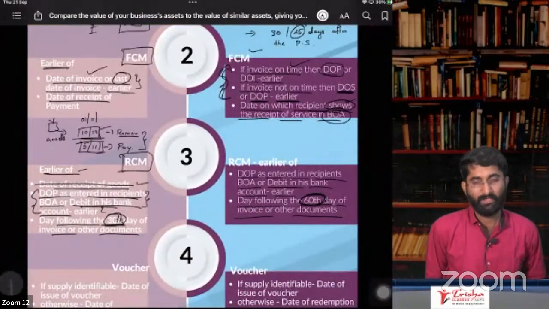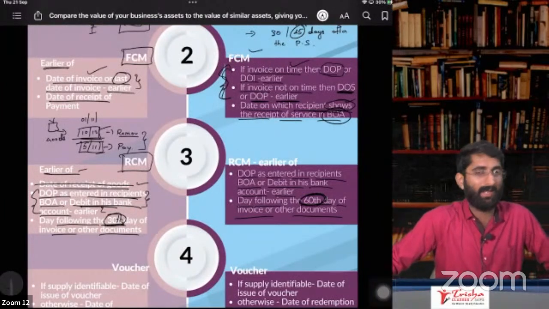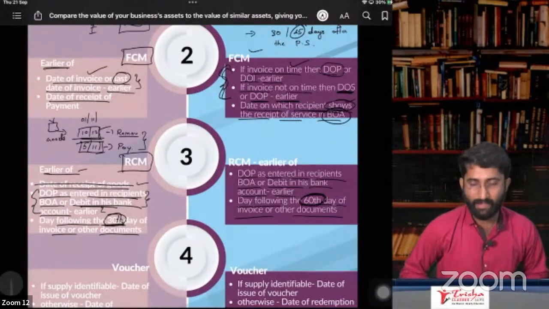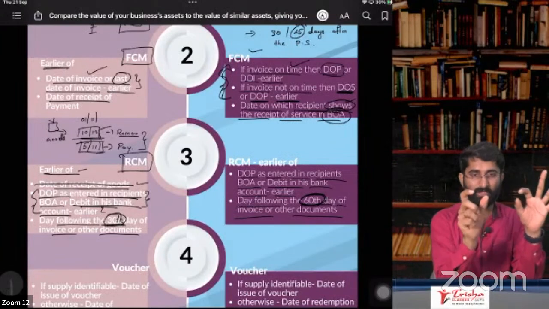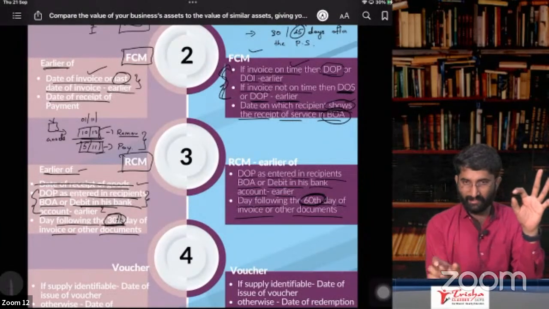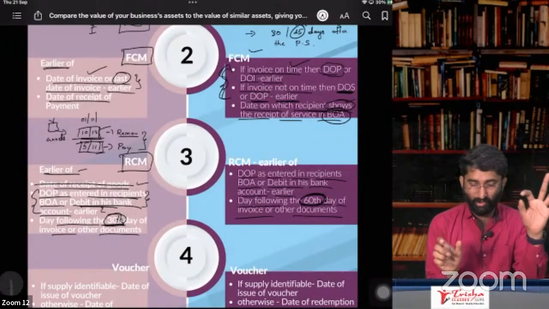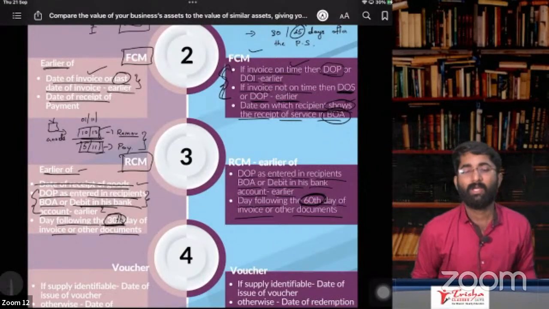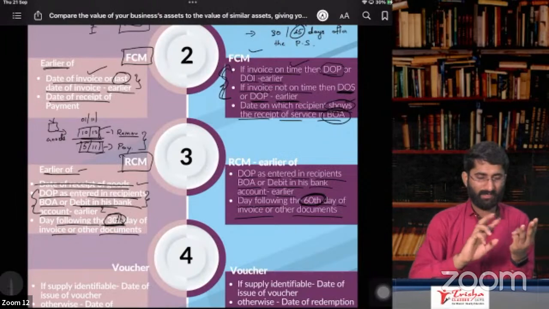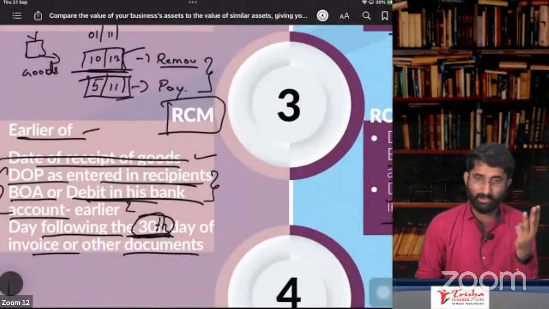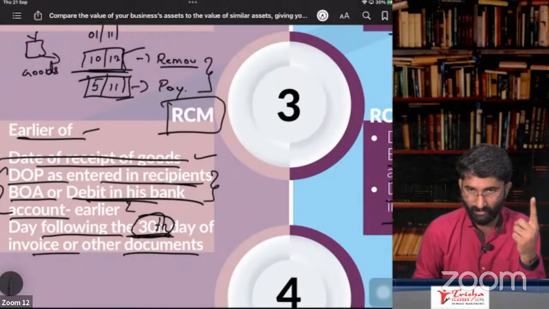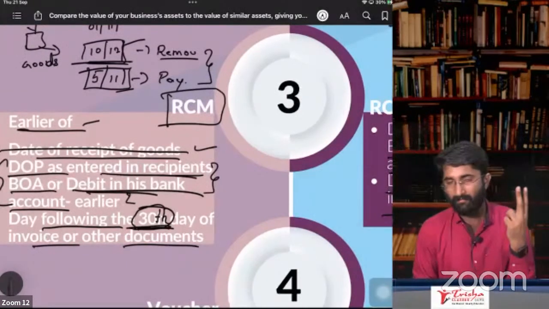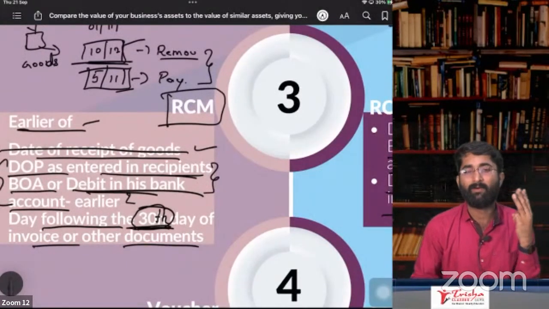FCM and RCM, people remember about FCM and RCM. That is the important point in section number 12 and section number 13. In case of RCM, that too, section number 12, subsection 3, goods, RCM. So now, the date of receipt of the goods, first point, it is date of receipt of the goods. The second point is date as entered in the recipient's books of accounts, that is date of payment. And the third one is 30th day, immediately following the